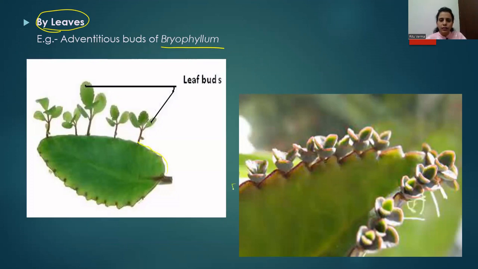You can see here the leaf of the bryophyllum has small adventitious buds present in it, and from these small adventitious buds a new plant starts growing. Hence we can say in bryophyllum vegetative propagation occurs by the vegetative part of the plant called leaf.